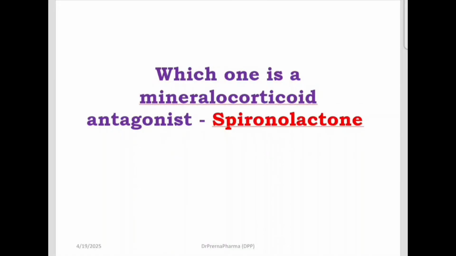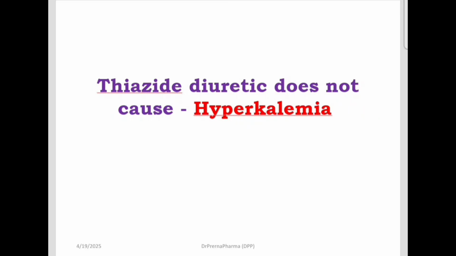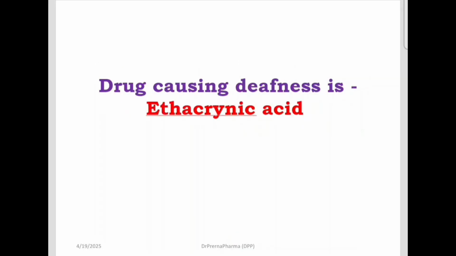Which is a mineralocorticoid antagonist? So it is spironolactone. It acts on aldosterone also. In cirrhotic ascites, which diuretic is preferred? In ascites due to liver failure, we use spironolactone. Thiazide diuretic does not cause hyperkalemia, it causes hypokalemia. Potassium sparing diuretics also act on aldosterone receptors. Drug which causes deafness is ethacrynic acid.